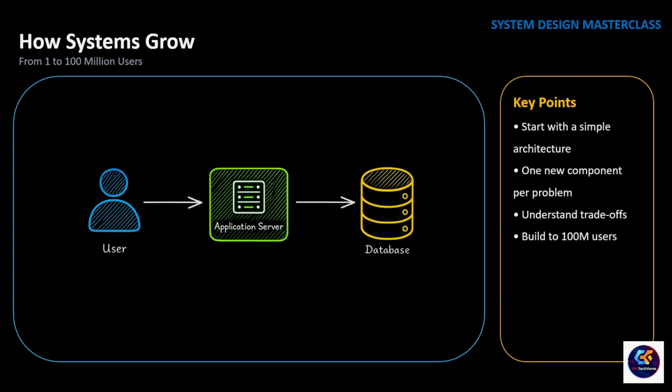Every successful application starts the same way. One server, one application, one database. No load balancers, no cache, no message queues, no microservices. And that's not bad architecture. In fact, it's exactly the architecture you should build. Because when you have only a few users, adding complex infrastructure doesn't make your application better. It only makes it more complicated.